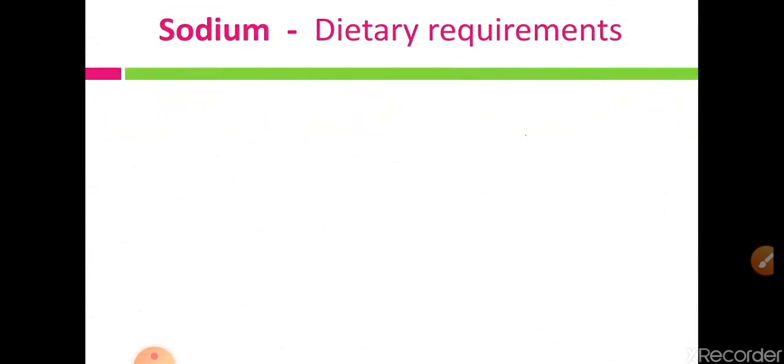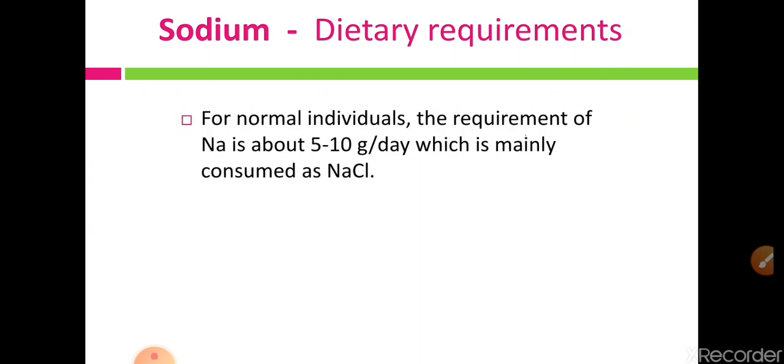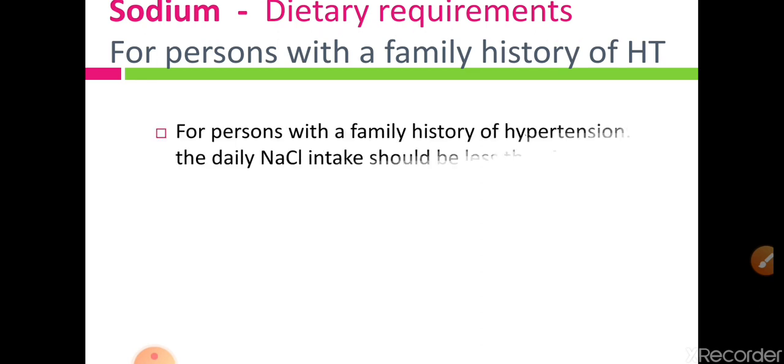Then dietary requirements. We have seen the dietary requirement of sodium for normal individuals is 5 to 10 grams per day, while in persons having a family history of hypertension, sodium should be taken in a quantity less than 5 grams per day.